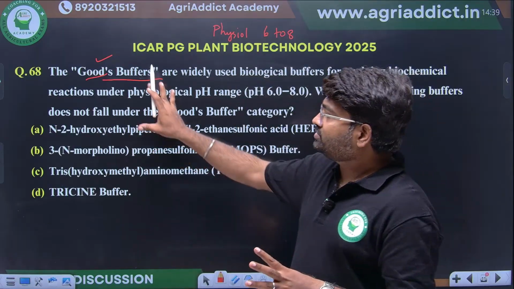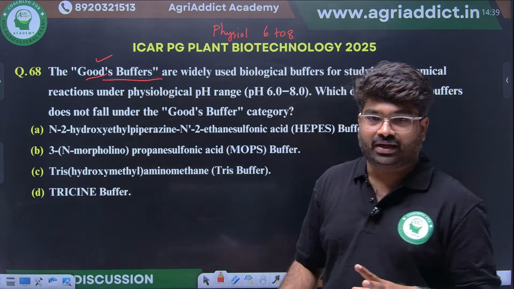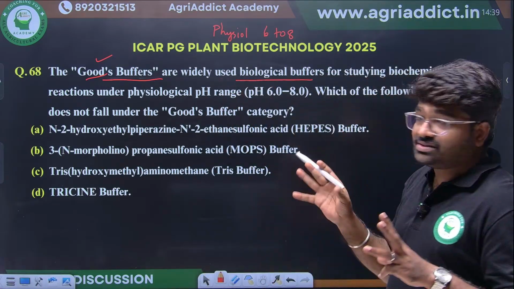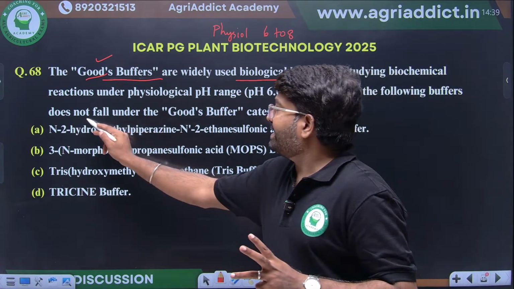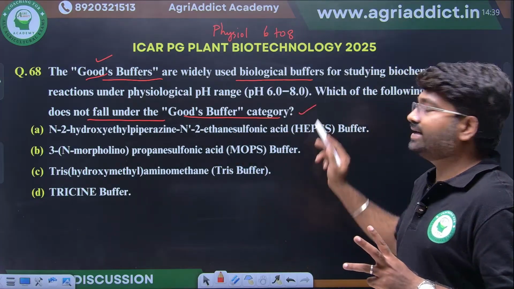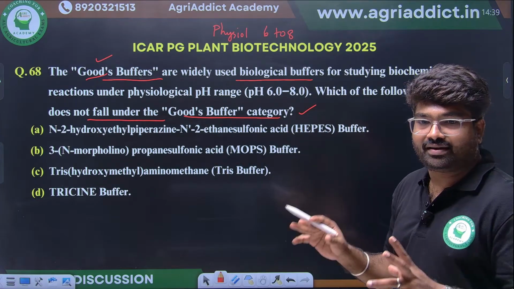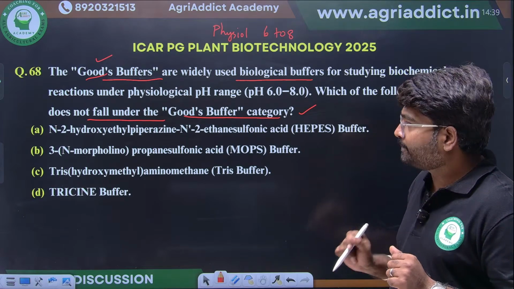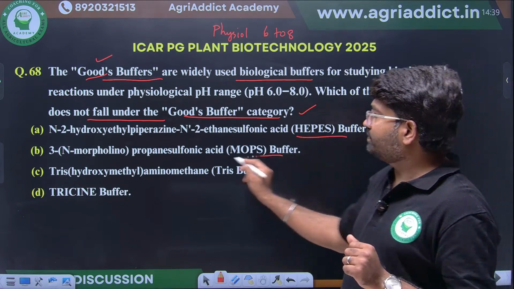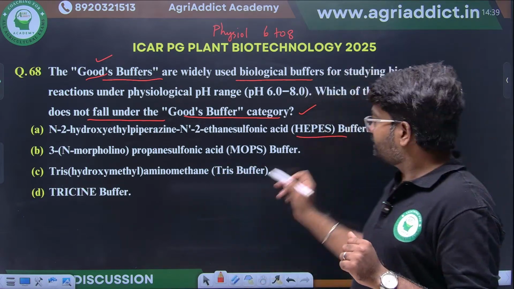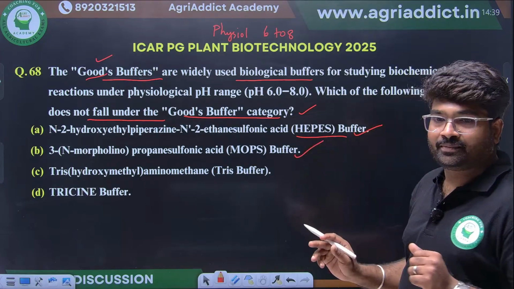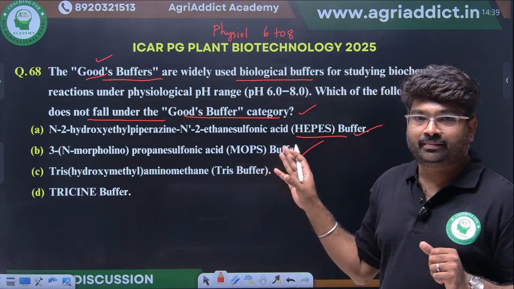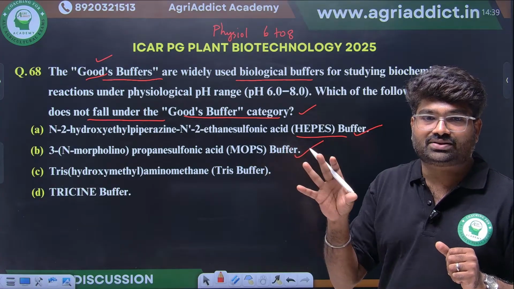They have given here a list of buffers. They are asking which does not fall under the category of Good's buffer. Any guesses? First, HEPES buffer and MOPS, these two are commonly used. These have a physiological pH range of 6 to 8 that can maintain the biological significance of the biomolecules.